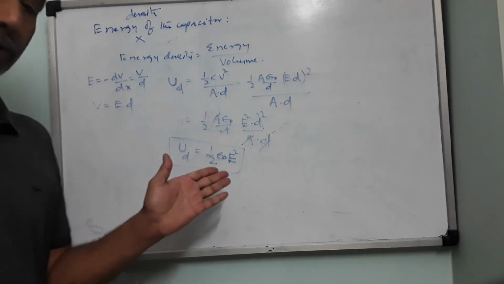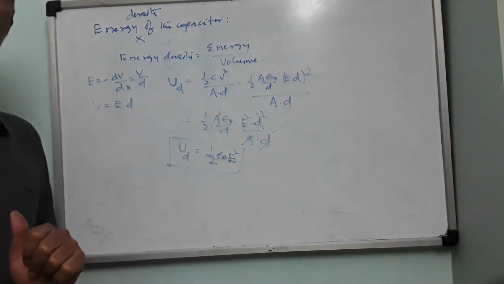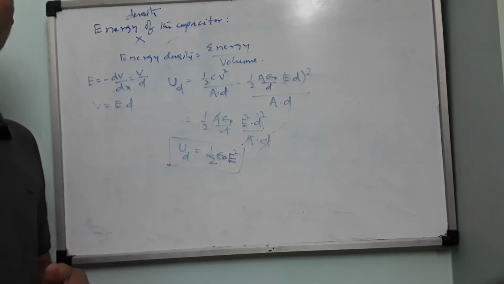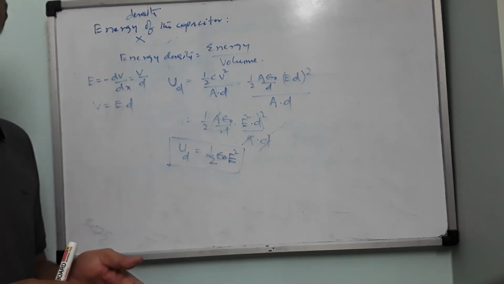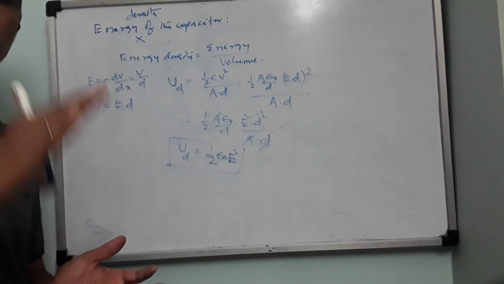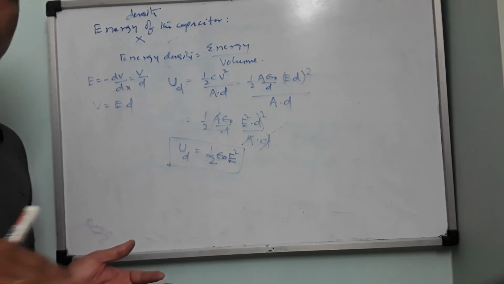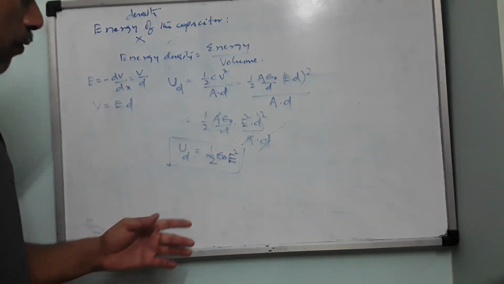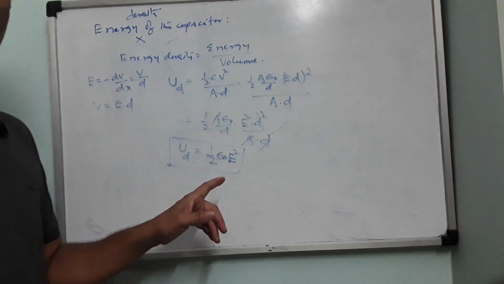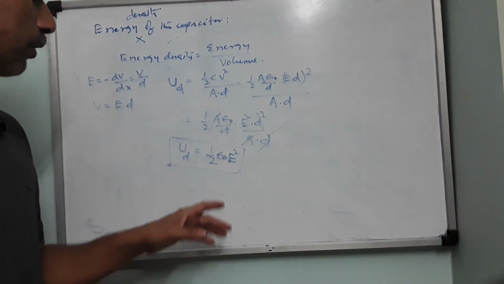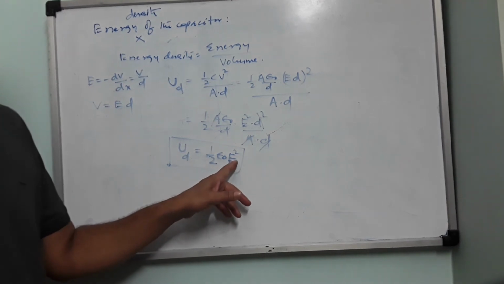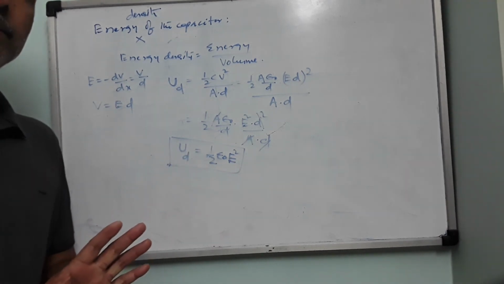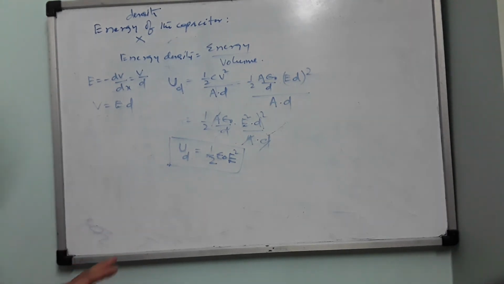So this you are going to use in electromagnetic waves. An electromagnetic wave is generated because of the oscillation of an electric charge. So it produces an oscillating electric field and also an oscillating magnetic field. So the electric field energy varies with half epsilon naught into E square. The magnetic field energy will vary with half into B square by mu naught. So this is the energy density.